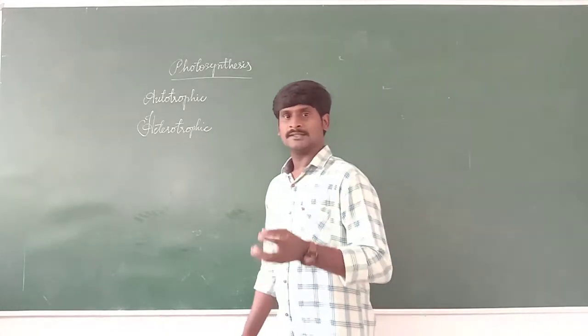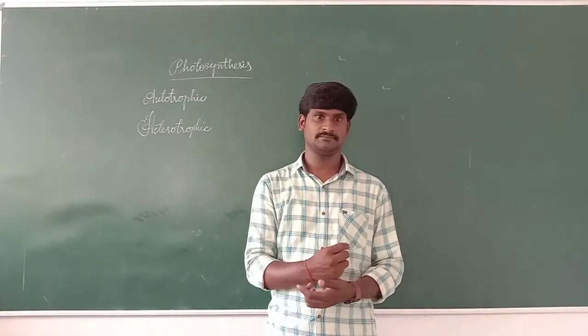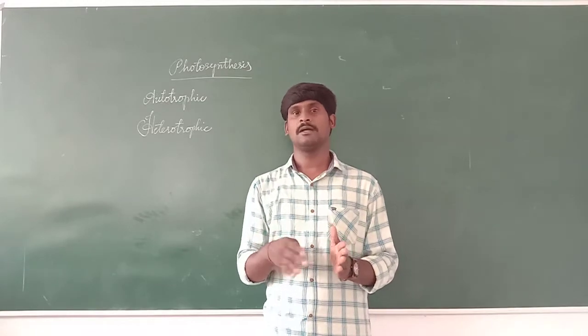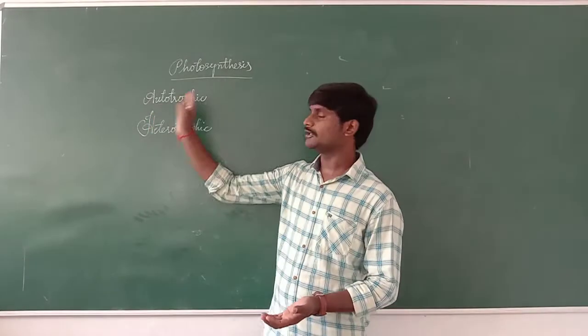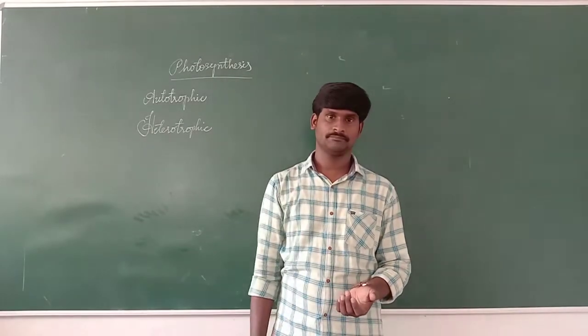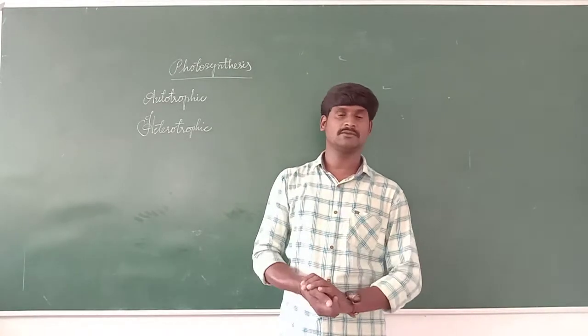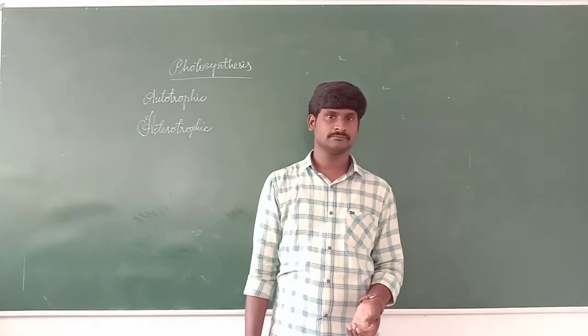That means some living organisms can prepare their food on their own. That process is called autotrophic nutrition. Some living organisms cannot prepare their food on their own. That is called heterotrophic nutrition.